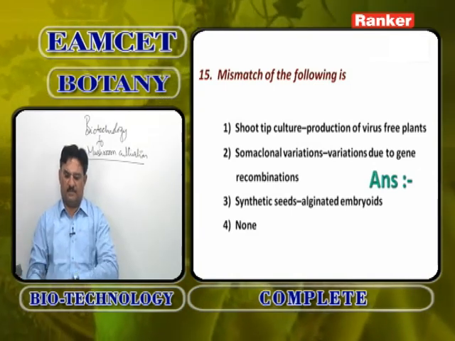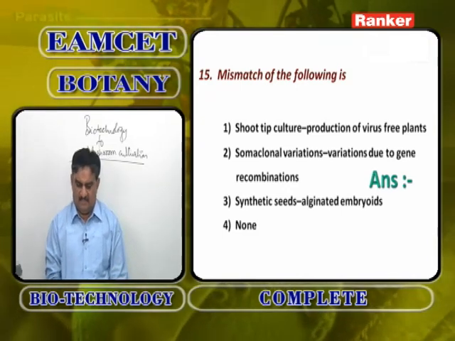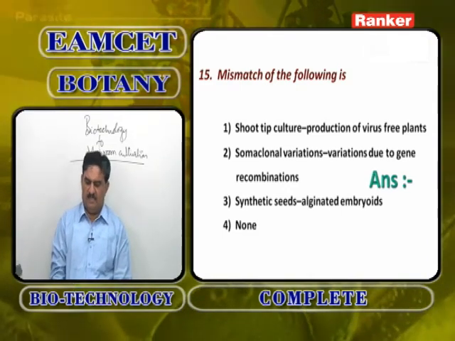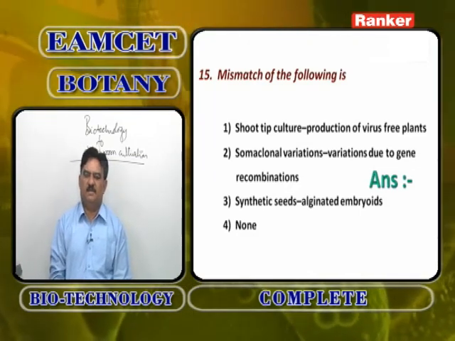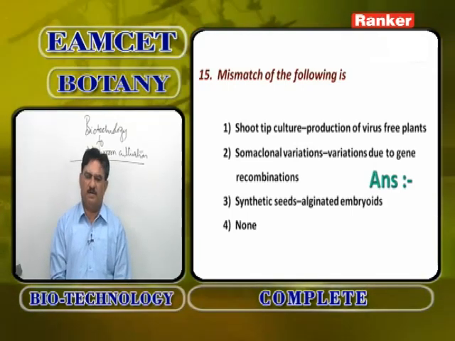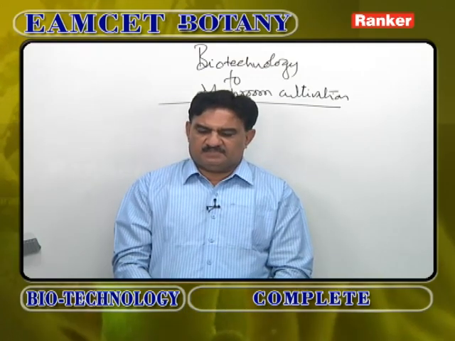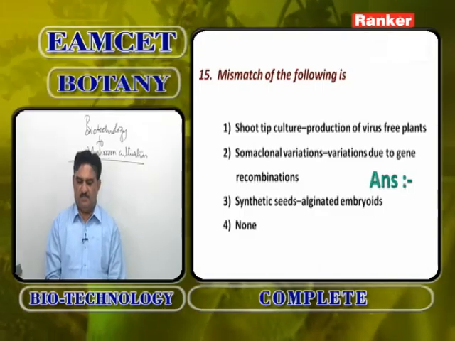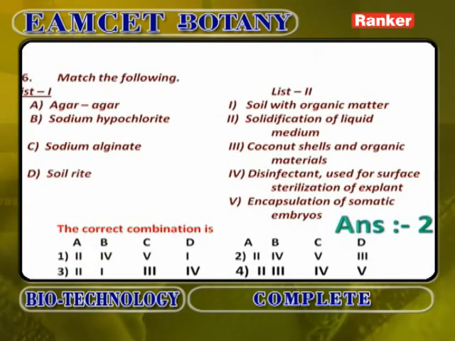So, shoot tip culture production of virus free plants is correct. Synthetic seeds or alginated embryoids is correct, and somaclonal variations are variations which are obtained during tissue culture methods by growing vegetative cells in a culture medium. Variations due to gene recombinations are not somaclonal variations. So, the mismatch in the following is the second one. Somaclonal variations due to gene recombination.